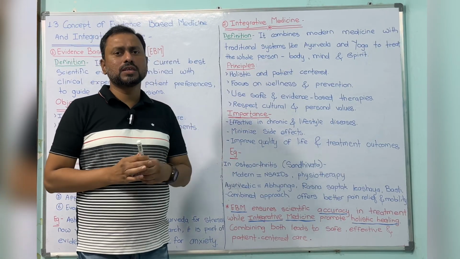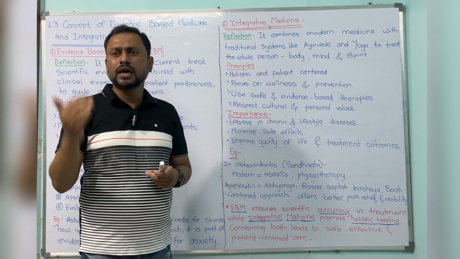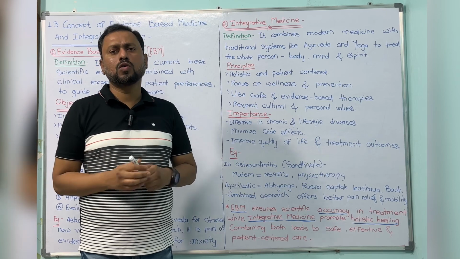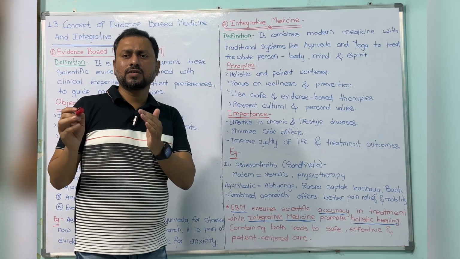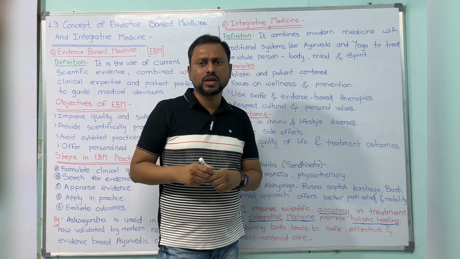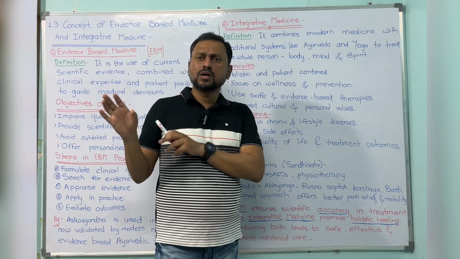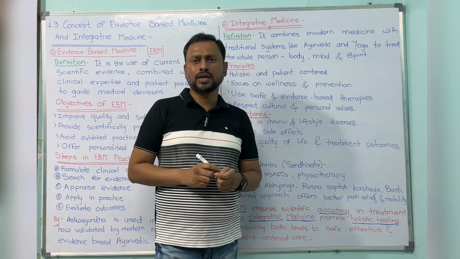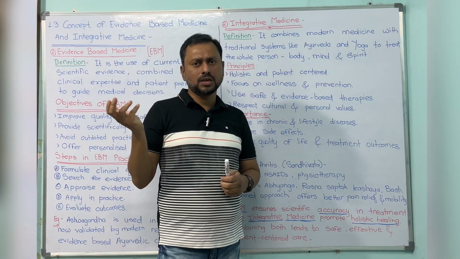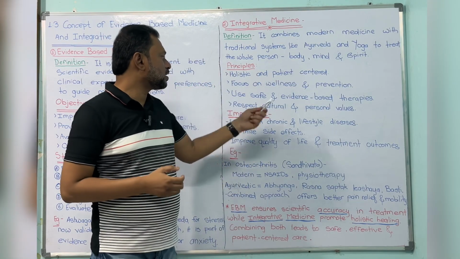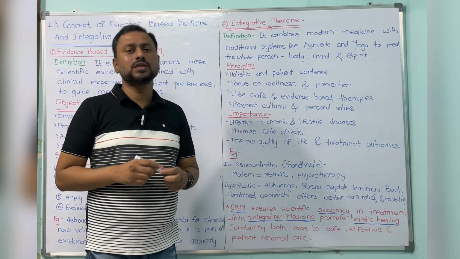The next principle is to respect culture and personal values. Whatever cultures are there, we also have to follow them. You may have heard about traditional medicines. Where patients are suffering from jaundice or renal calculi, along with modern medicines they also take some folklore medicines. This is integrating the medicines, and you may see very good results in that. This is respecting cultural as well as personal values. This is the integrative medicine principle.